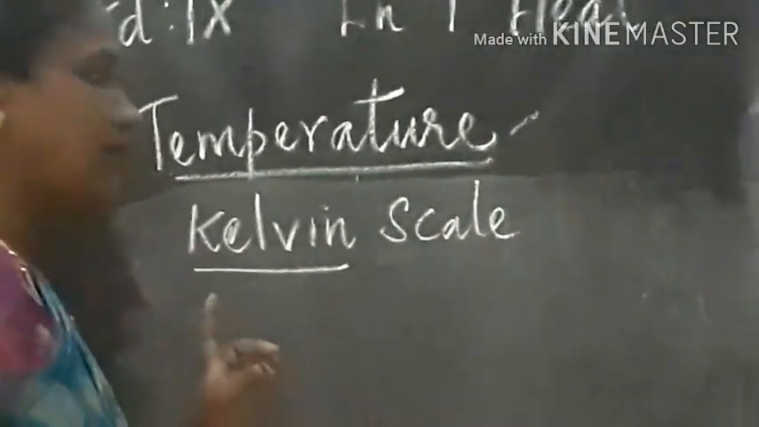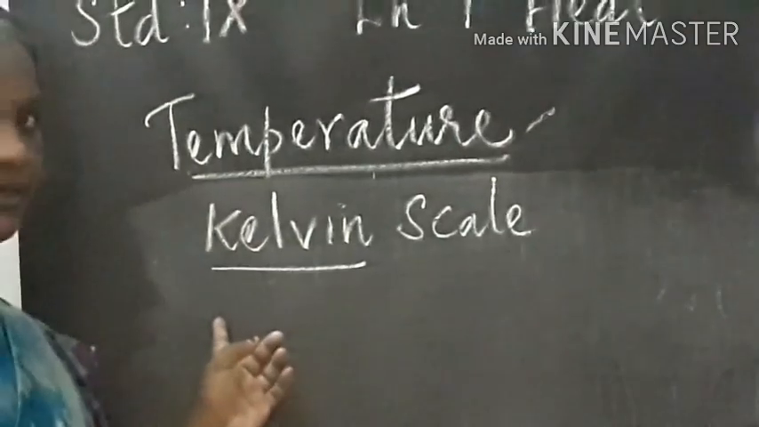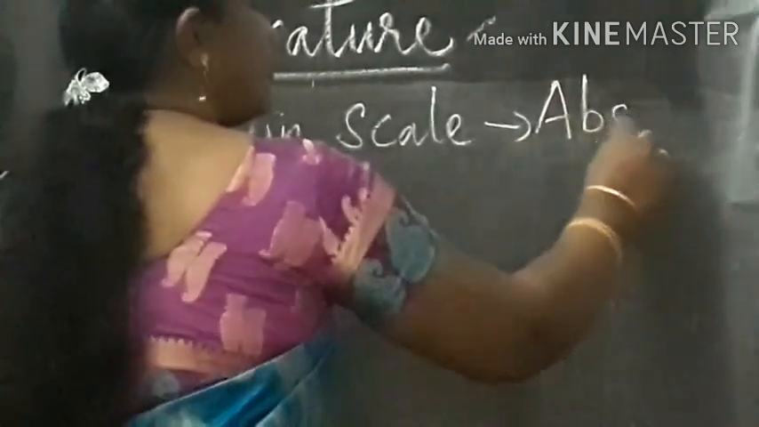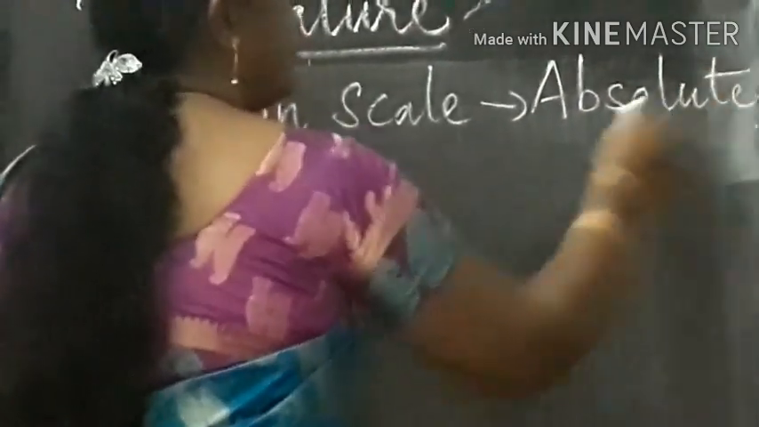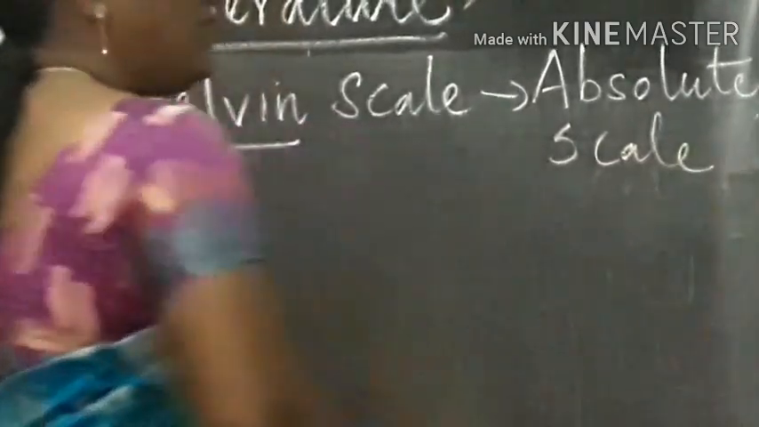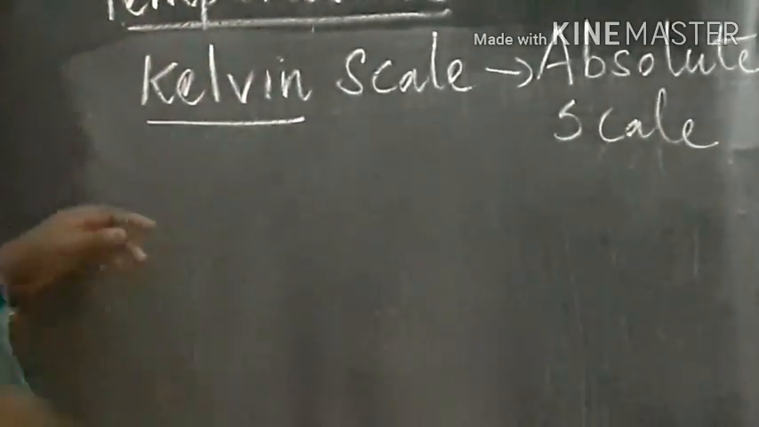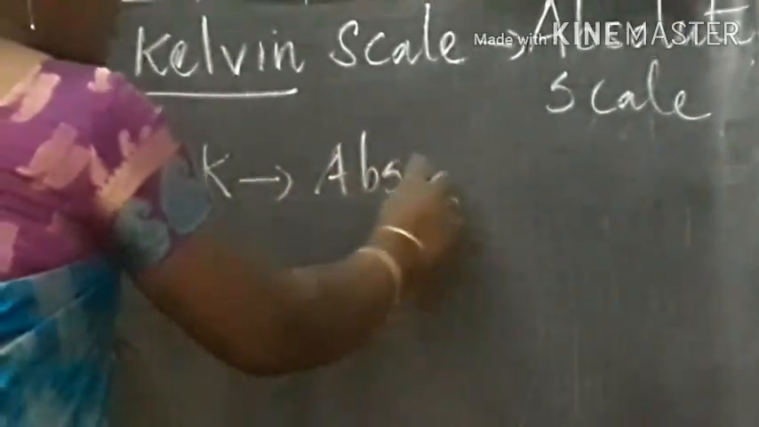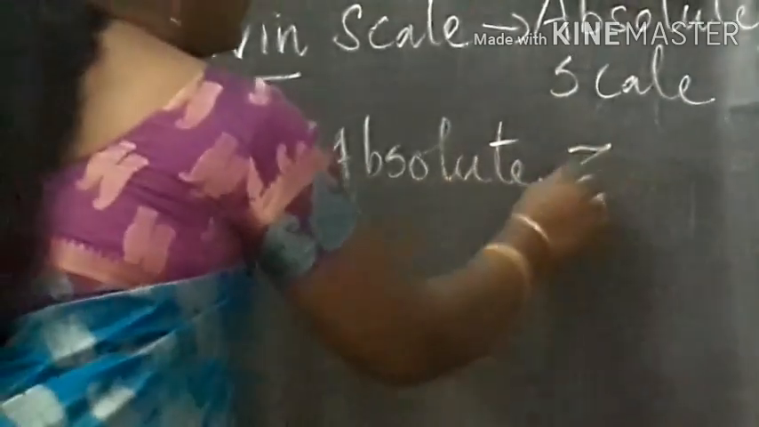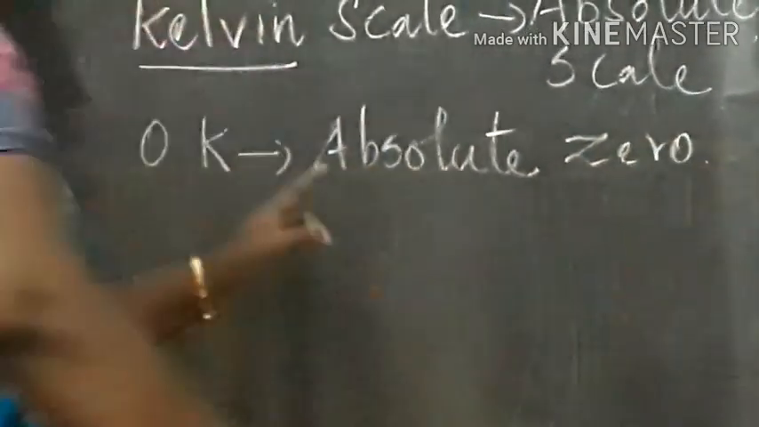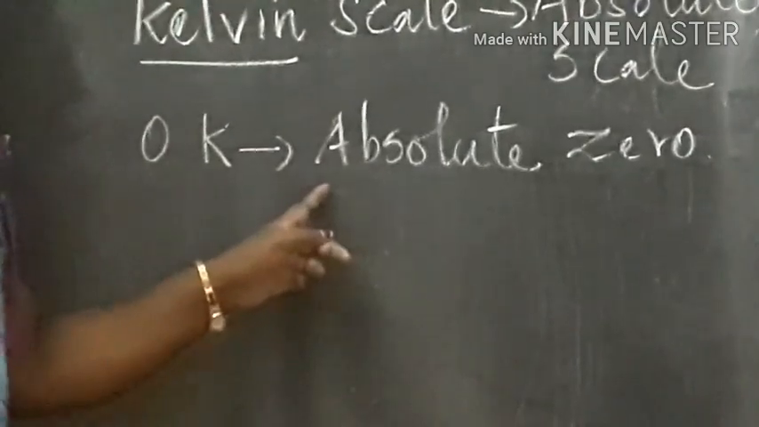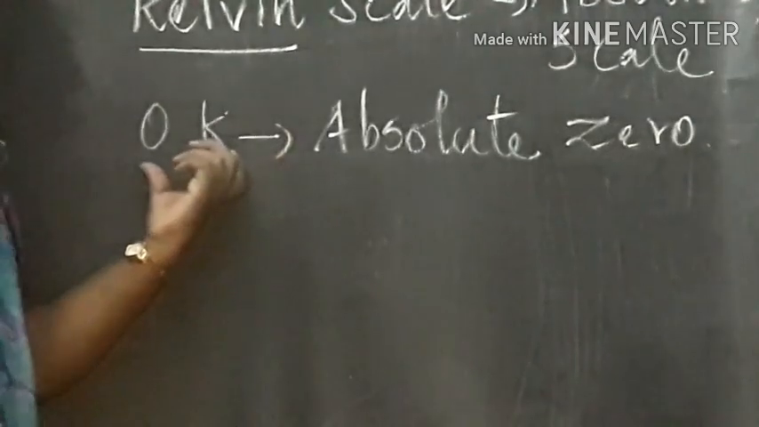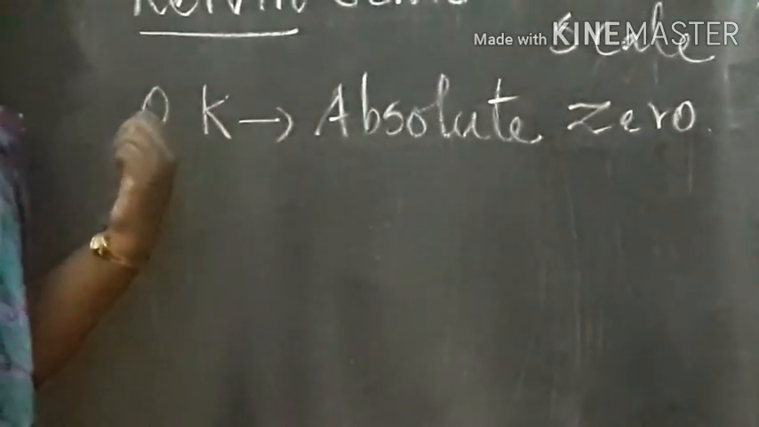So Kelvin is the fundamental unit for temperature which is internationally accepted, and the Kelvin scale is also called the absolute scale. And 0 Kelvin is called absolute zero. It is at this temperature that all the molecules of a substance have the lowest energy.